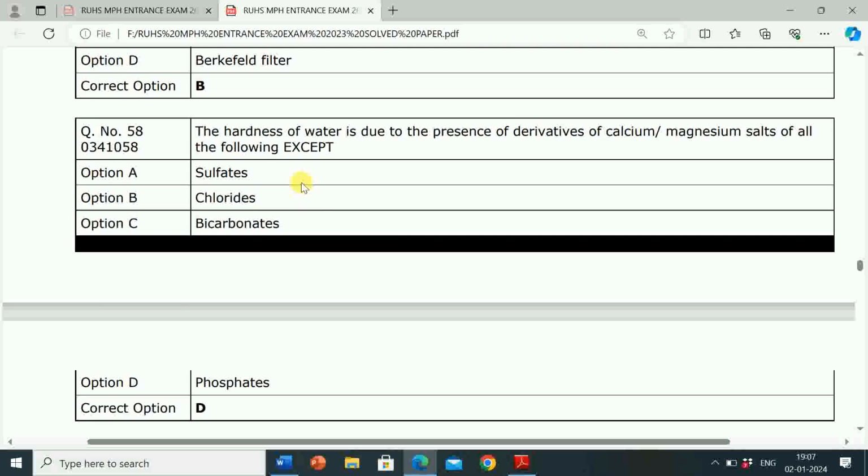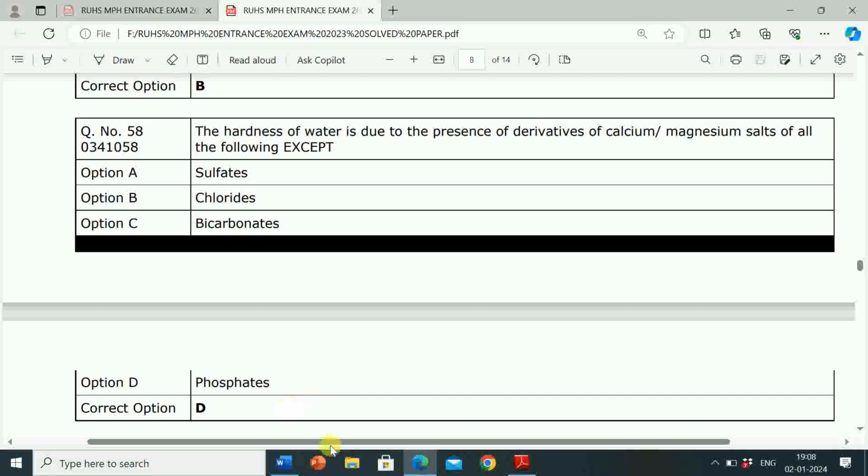Next question is, the hardness of water is due to the presence of derivatives of calcium or magnesium salts of all the following except. Option A, sulfates. Option B, chlorides. Option C, bicarbonates. Option D, phosphates. Correct answer is option D, phosphates.